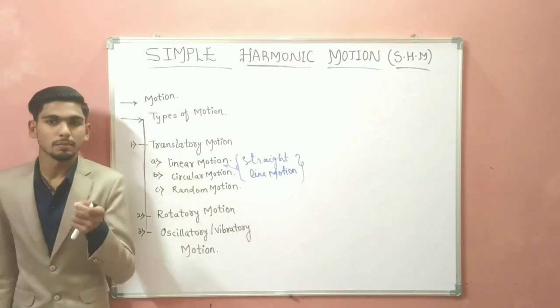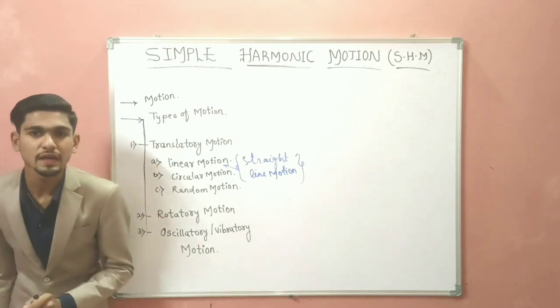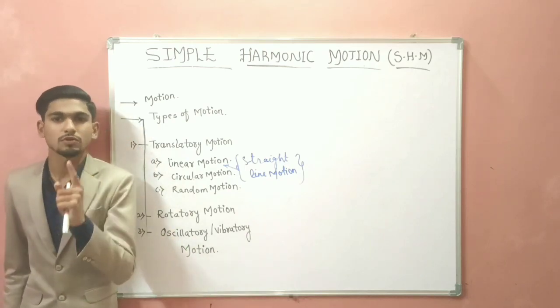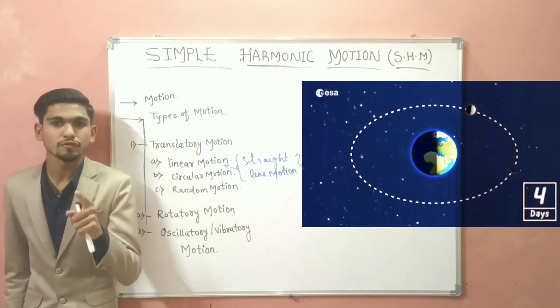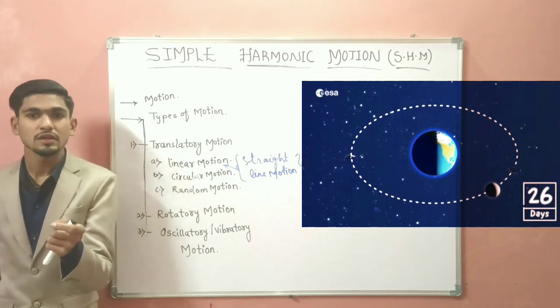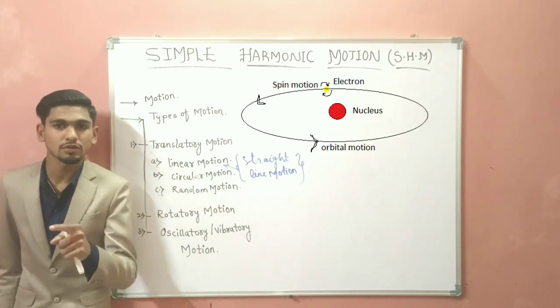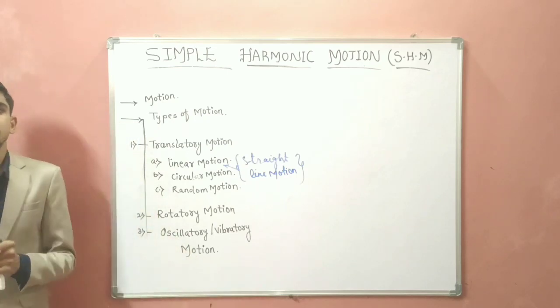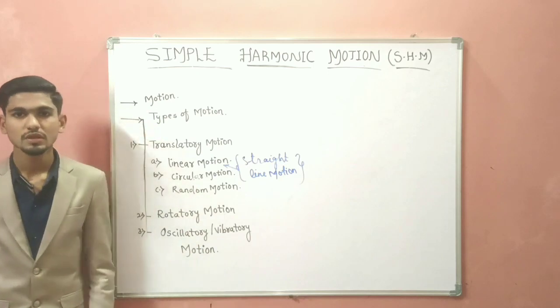Circular motion is the motion of a body in a circular path. For example, the motion of the moon around the earth and the motion of electrons around the nucleus. These are some examples of circular motion.